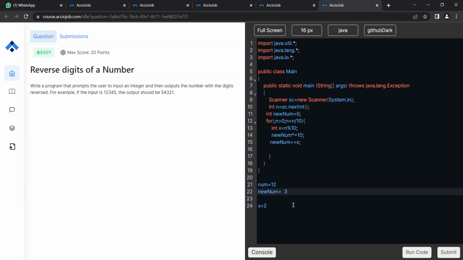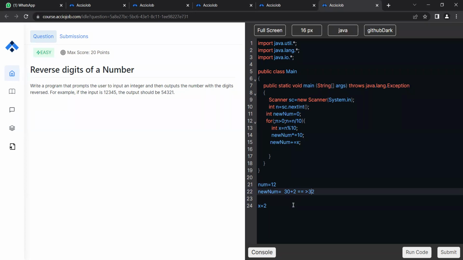So I need to create a space for 1th place. How can I do that? If I multiply the current number by 10, that means 3 into 10, that gives me 30, right? Now if I add 2 to it, it basically means 30 plus 2, that gives me 32, right? Is this part clear?